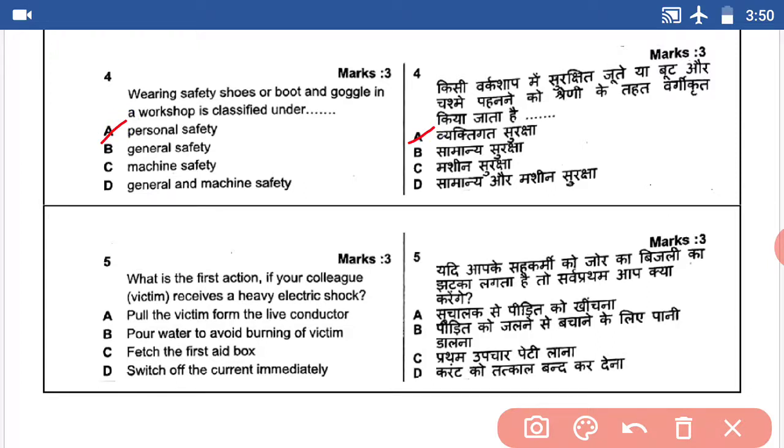Question number 5. What is the first action if your colleague receives a heavy electric shock? The answer is switch off the current immediately. Answer D.